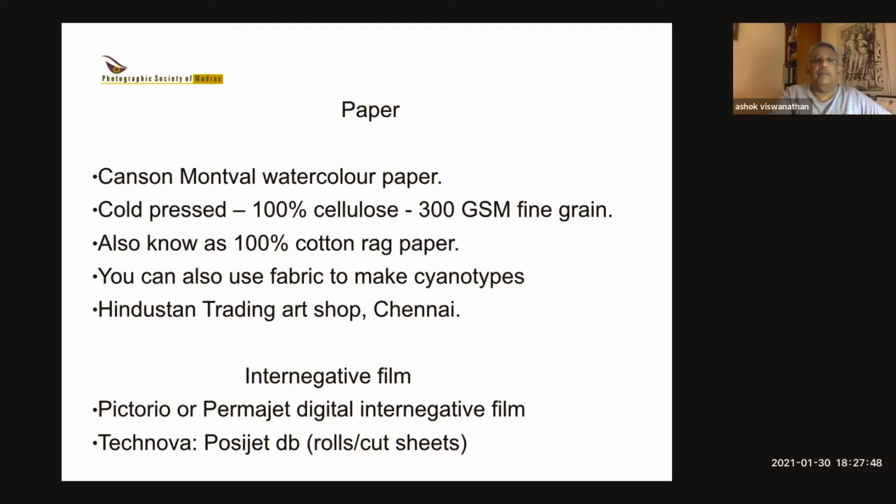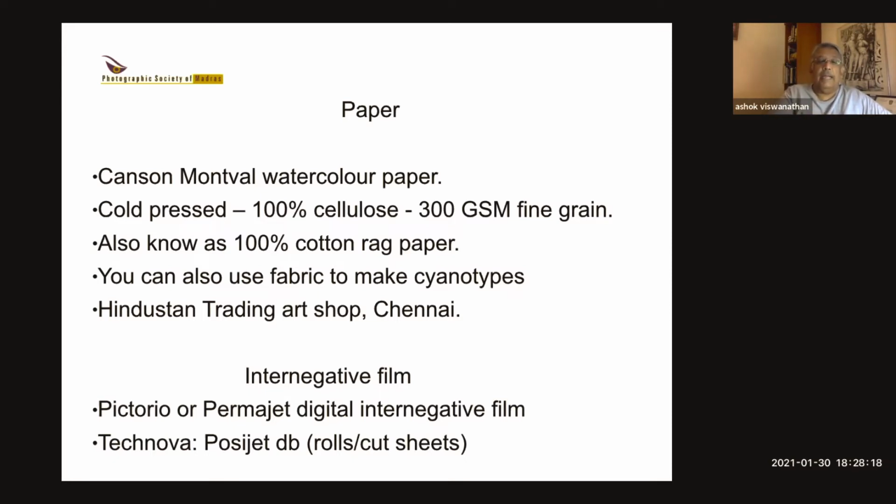And you can also make those at home. Then you can go and buy the paper in a place called Hindustan Trading. That's in Chennai. It's near Lloyd's Road, near the corner. It's a very well-known shop that sells artist materials, watercolors, papers, brushes, all that. So they've got a big choice of papers. So you can just go and buy whatever paper you like in whatever size. You can also buy them in small sizes just to try.